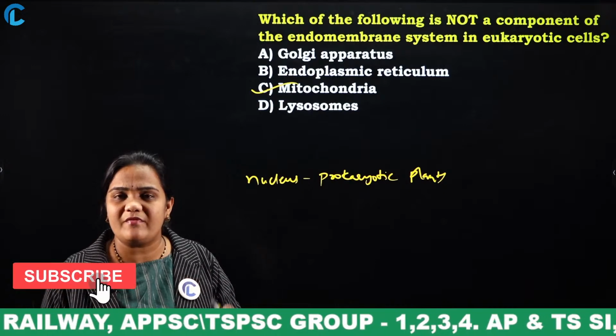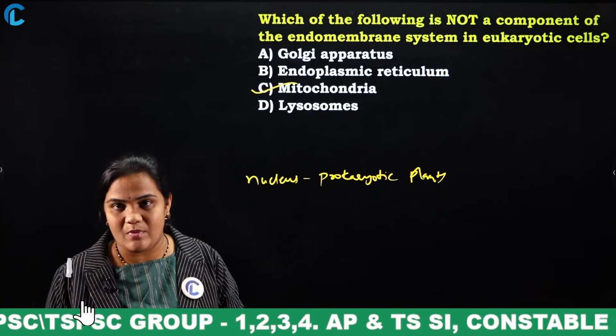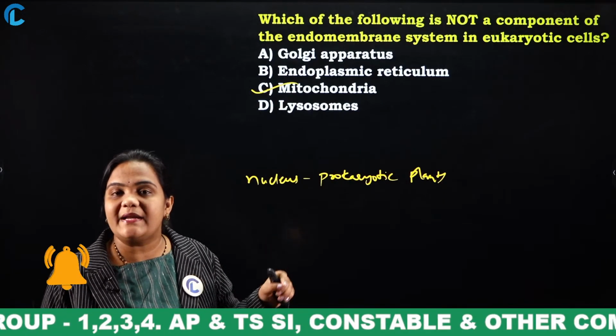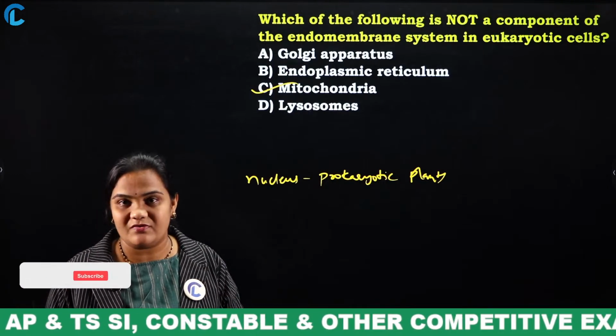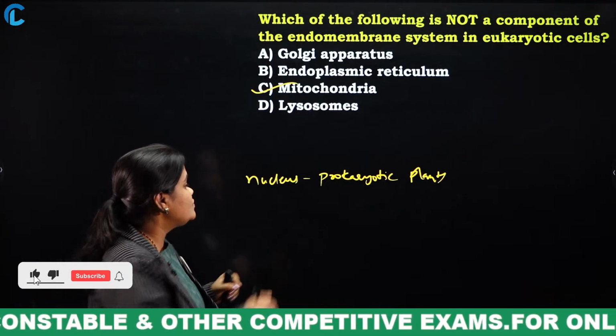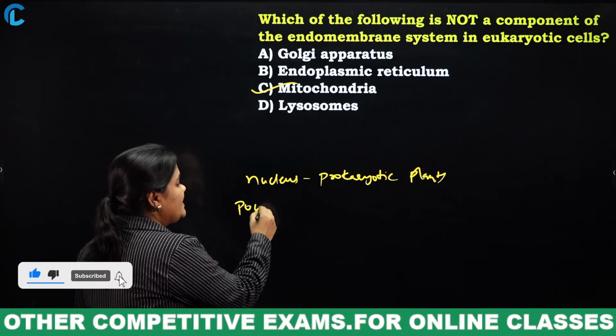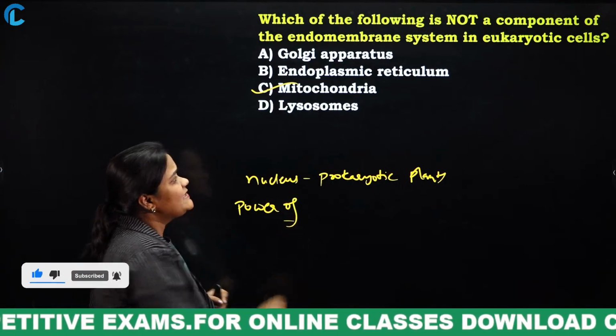What is the full form of ATP? Adenosine triphosphate. And this mitochondria, we say it as what? Powerhouse of the cell. Mitochondria is also known as the powerhouse of the cell.